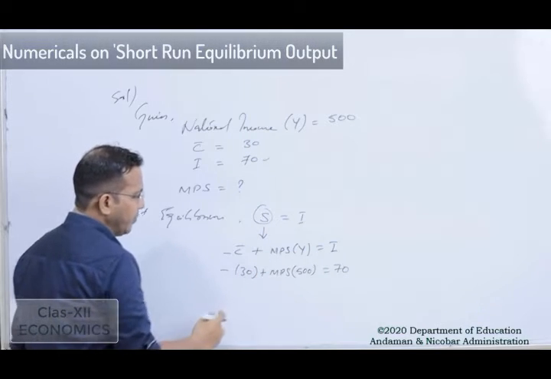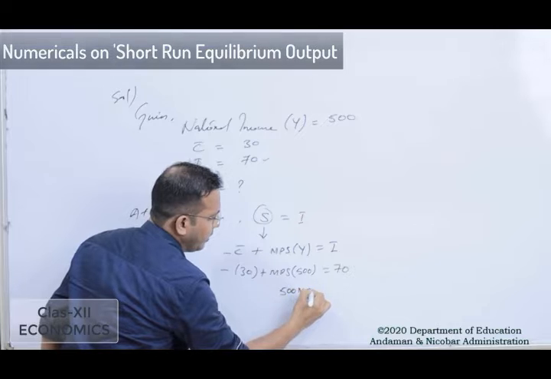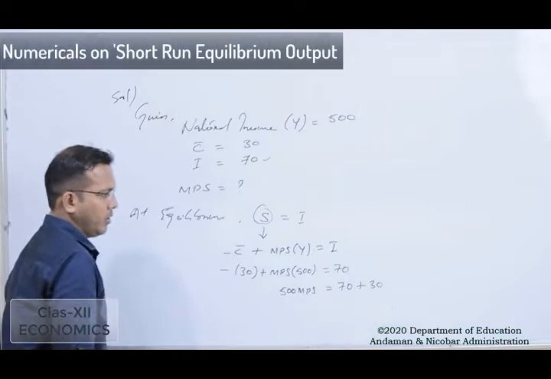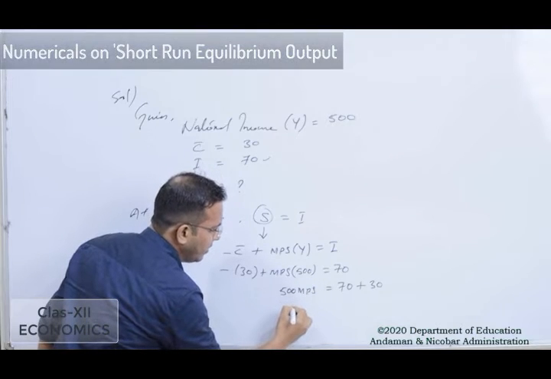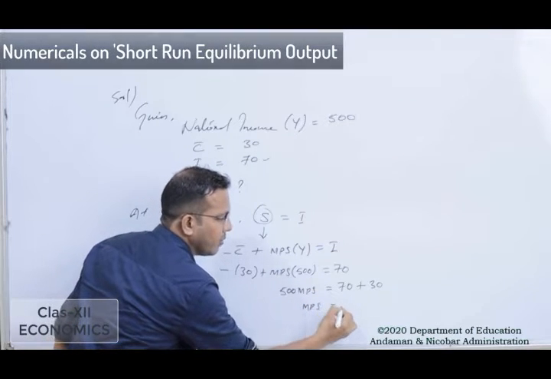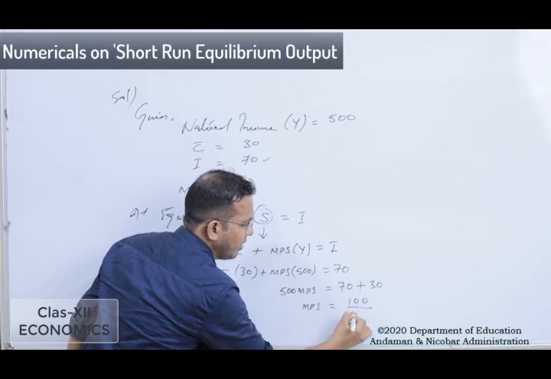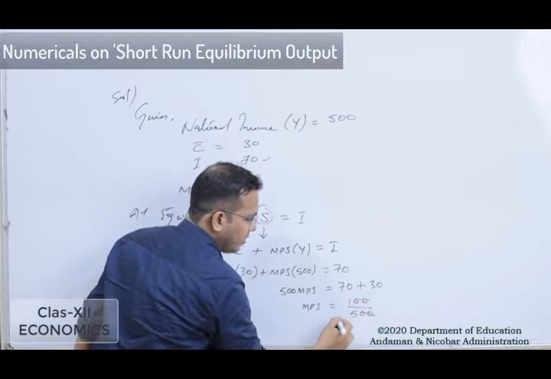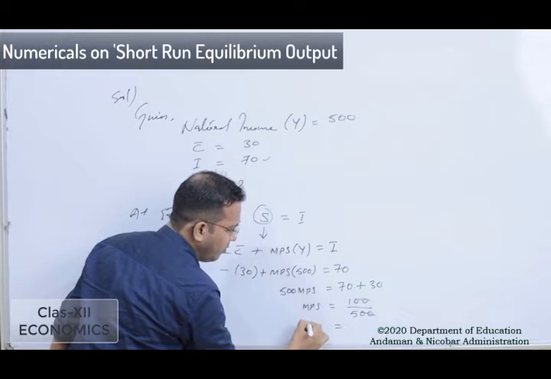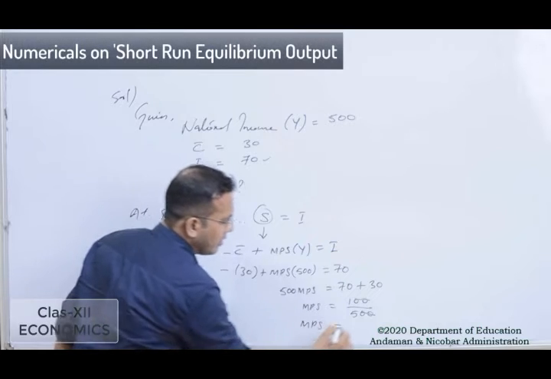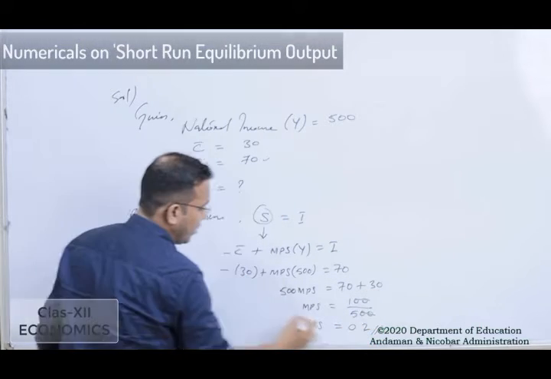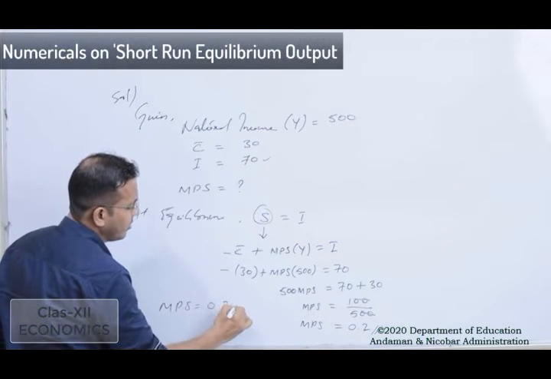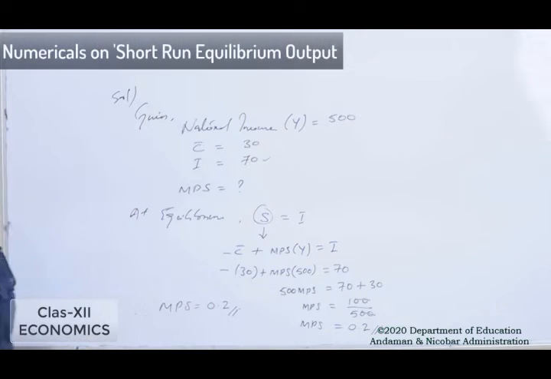So how will the equation become? 500 MPS is equal to 70 plus 30. So now MPS will become 100 divided by 500. Cancelling the two zeros, we get the value of MPS as 0.2. Therefore, we have very easily calculated the value of MPS, which is equal to 0.2.